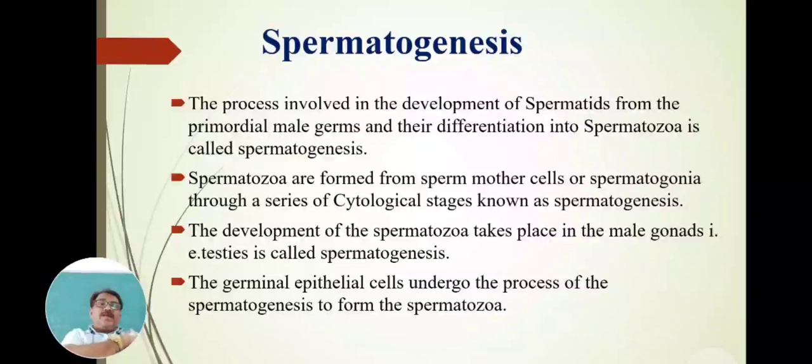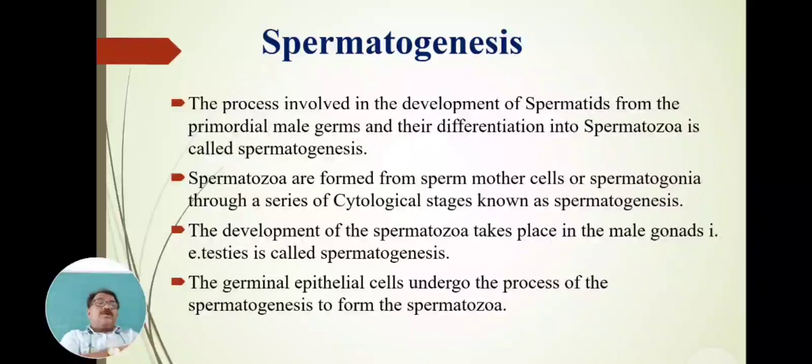In the testes, the development of spermatozoa occurs. This whole process is called spermatogenesis. The germinal epithelial cells undergo the process of spermatogenesis to form the spermatozoa.